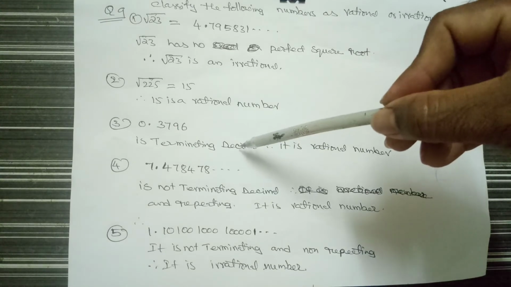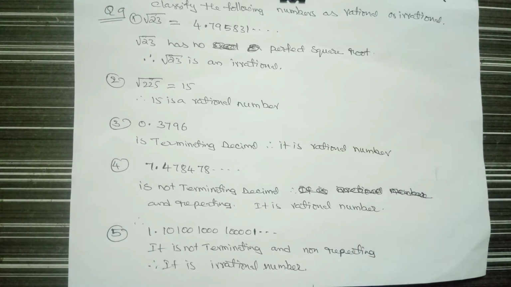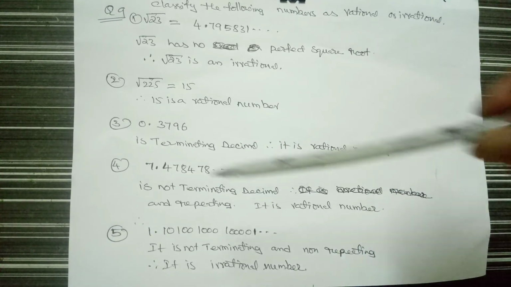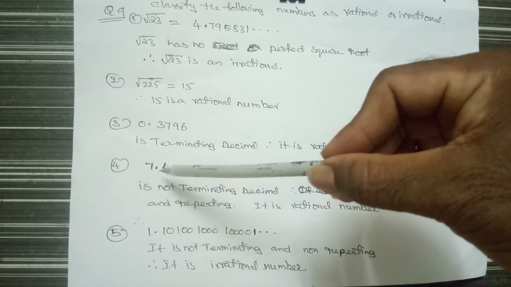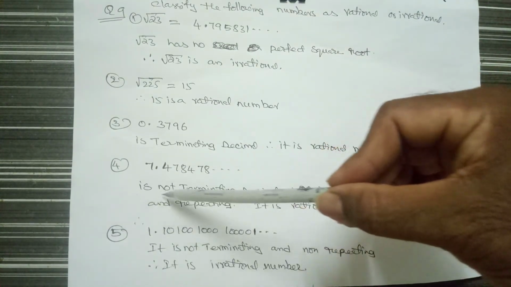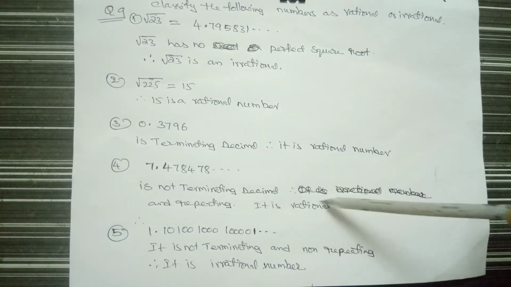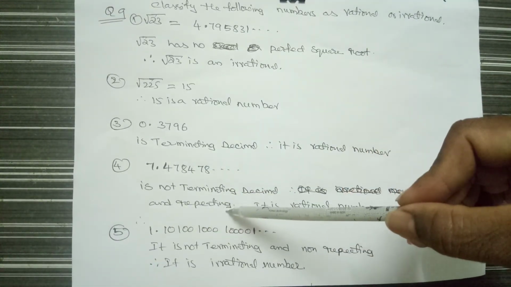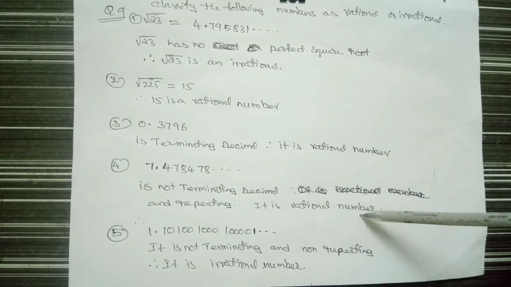So if it is a terminating decimal, it is a rational number. Okay, now here, 7.478478 and so on. This is non-terminating and it is a repeating decimal. It is also a rational number.